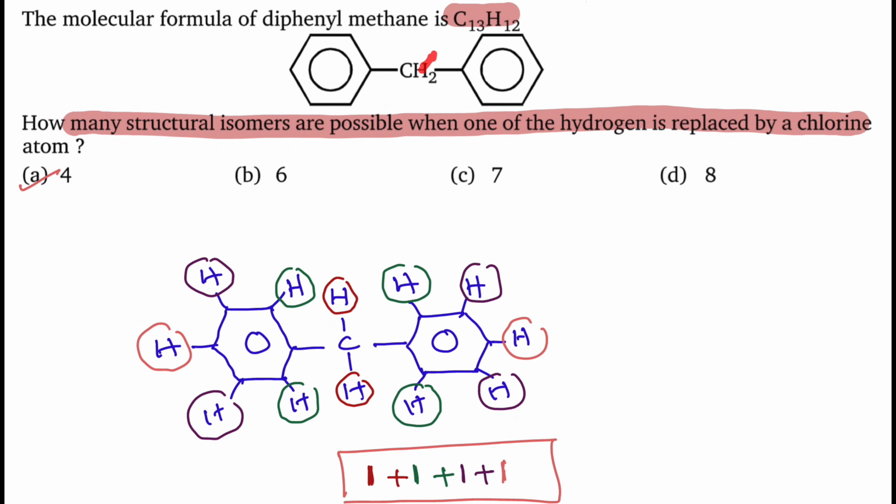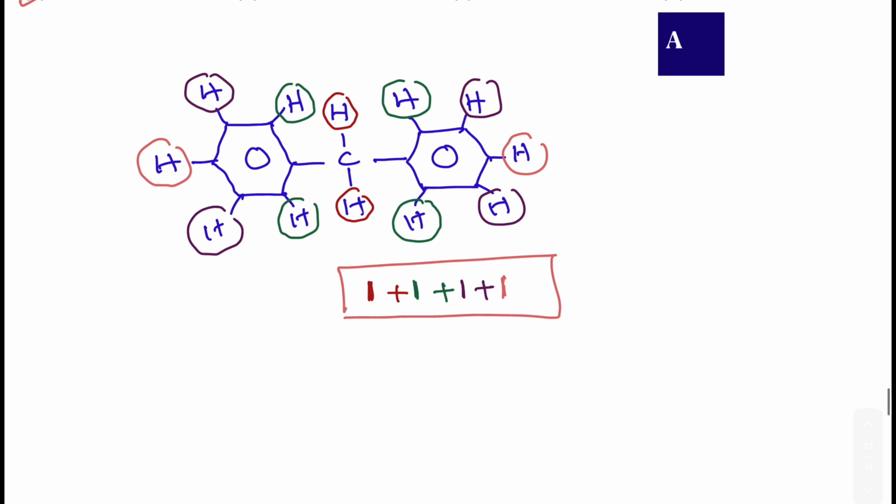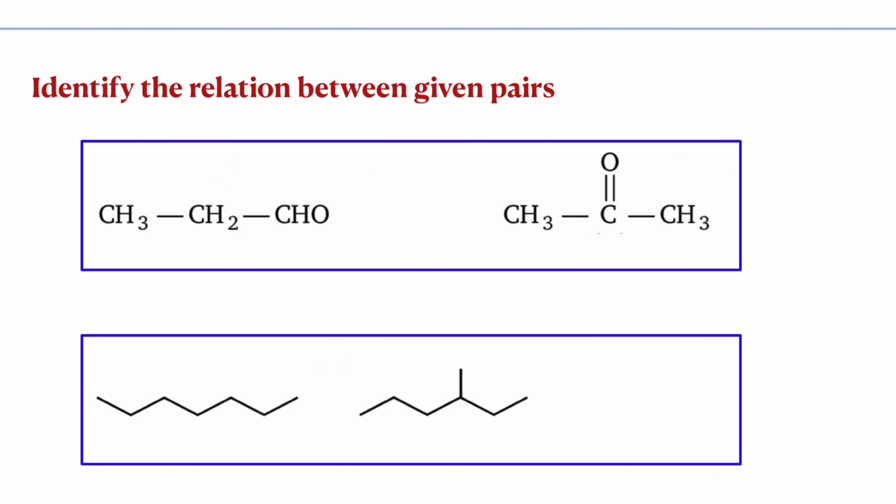Simply you replace any one hydrogen from this one, this one, this one, this one, same. Meta, this is meta, in fact this one, even this meta same, this is para. So ortho positions are 4, meta positions are 4, para positions 2, and totally 4 isomers you will get. This is A. Let us see the next question, and he is asking to identify the relation between the given pairs.